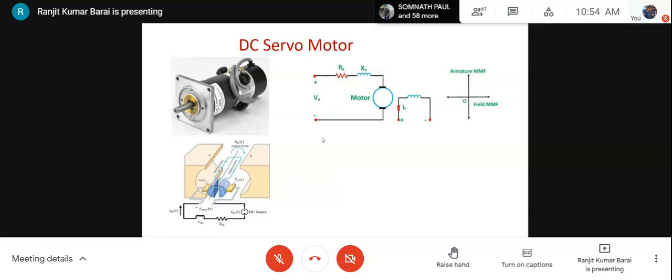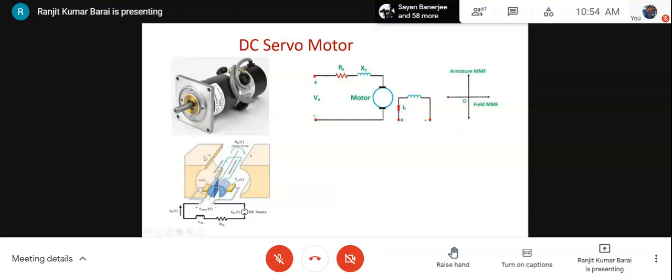Normally, when the motors are small, and the design objective is that the motor should be lightweight, then a permanent magnet field is preferred compared to the wound field, because additional copper weight will be there. But for large motors, you will not get that powerful a permanent magnet. Then you have to have a field coil.